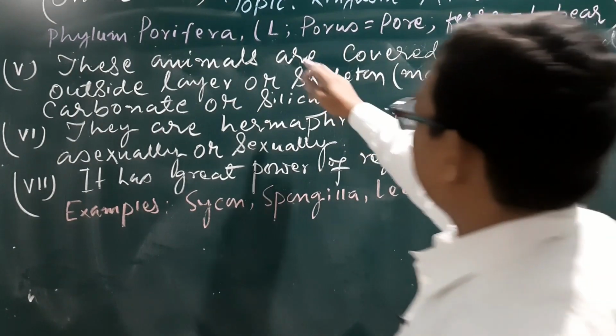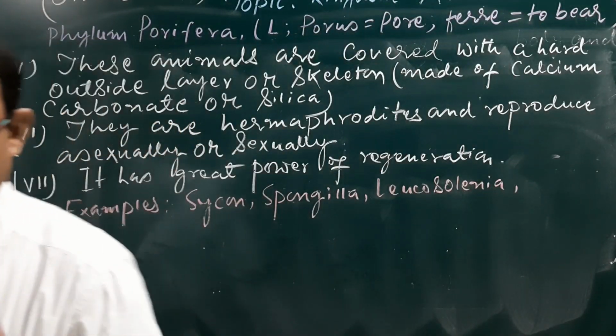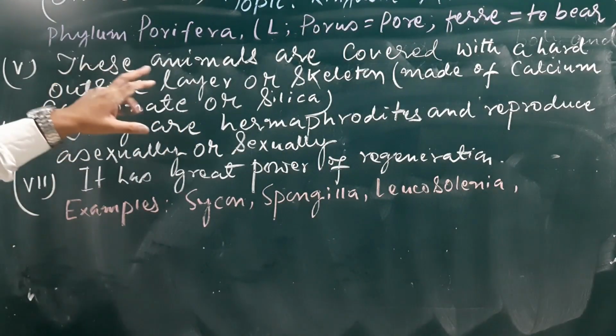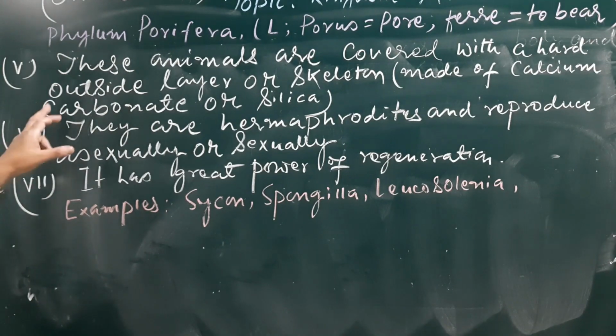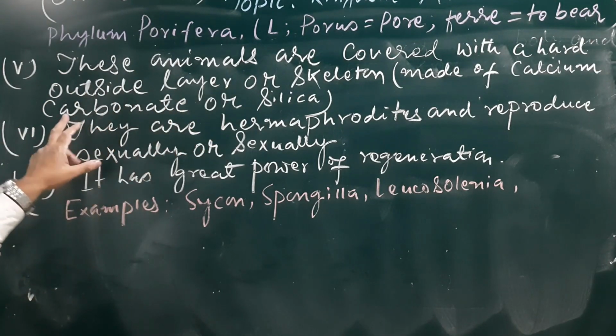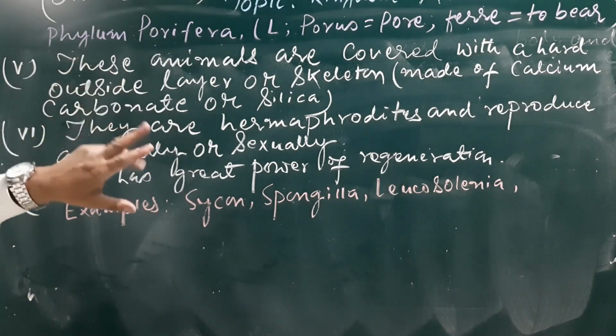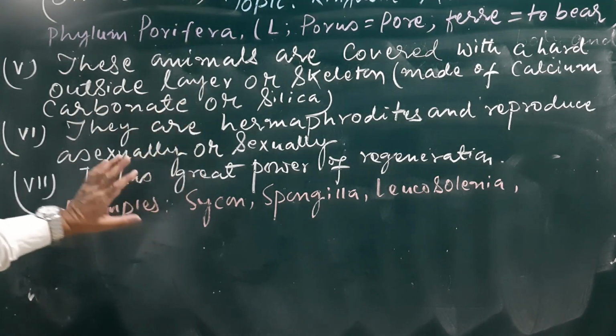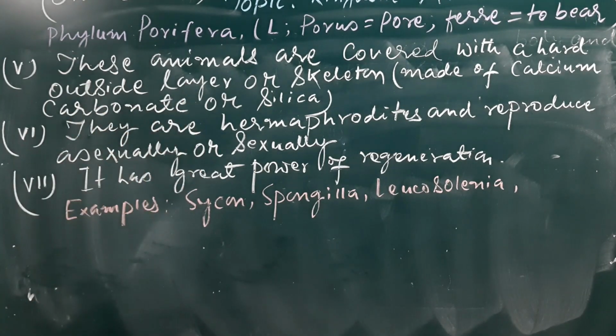Here are a few more characteristic features with examples. These animals are covered with a hard outside layer or a skeleton that is made up of calcium carbonate or silica. They are hermaphrodites.